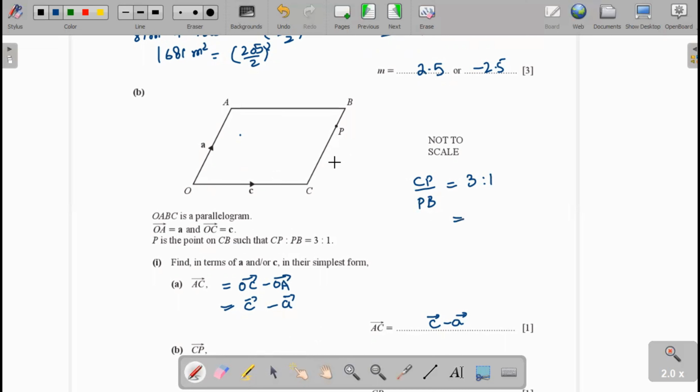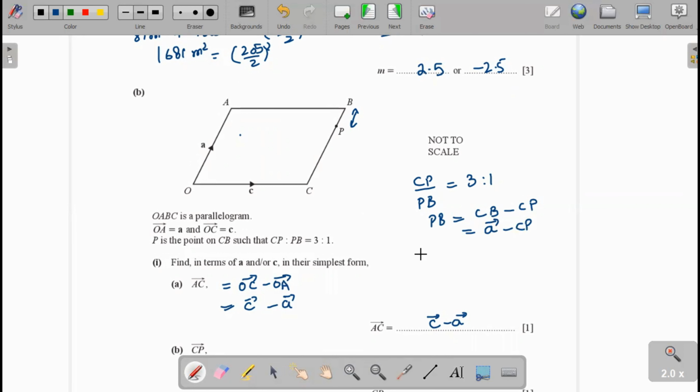Now PB can be written as CB minus CP. CB, we know it is equal to OA and OA is A. Now we can write it as A minus CP.